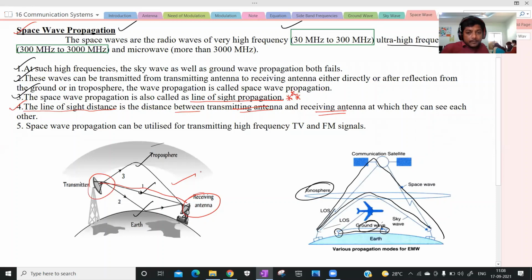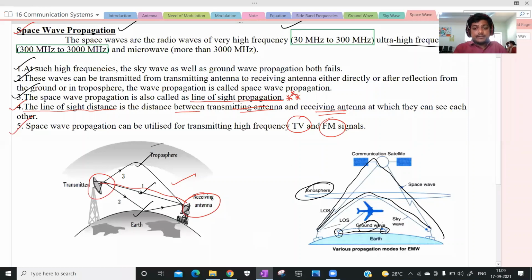Next, space wave propagation is utilized in what? High frequency TV and FM signals. For radio and TV transmission, we are using space wave propagation. These are the three different modes of propagation of electromagnetic waves: ground wave, sky wave, and space wave propagation. Understood? Any doubts up to now? No, sir.